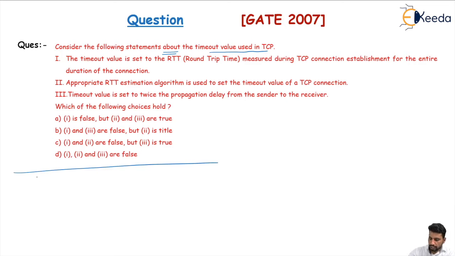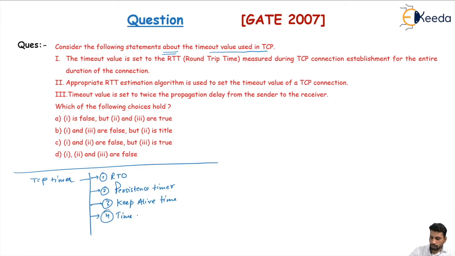So we know in TCP timer management, we are maintaining 4 timers. First one is the retransmission timeout timer, second is the persistence timer, third one is the keep alive timer, and fourth one is the time wait timer for the connection termination phase.